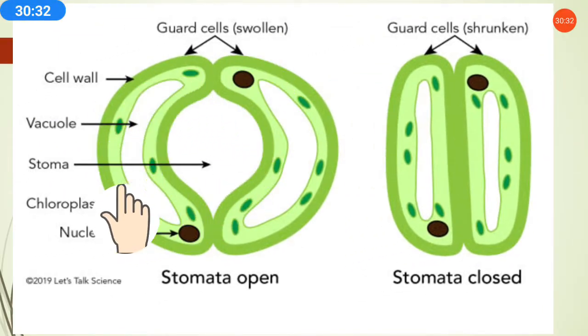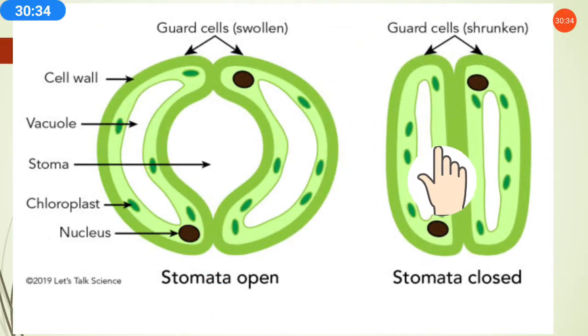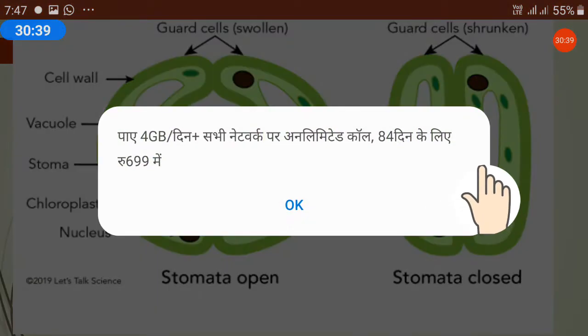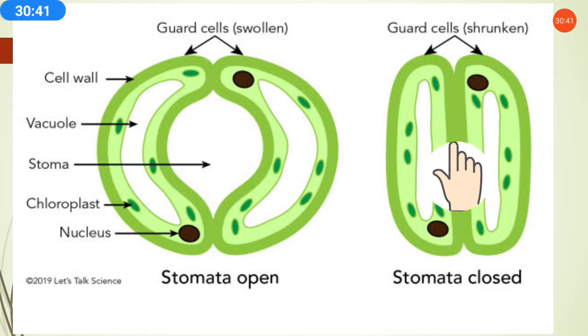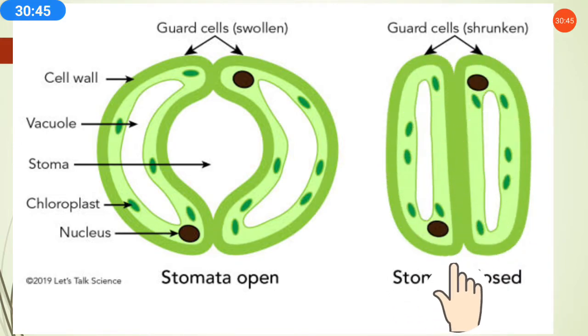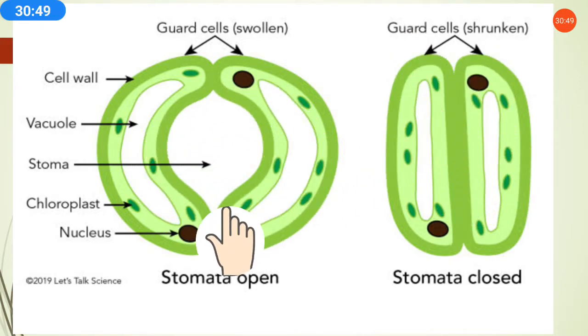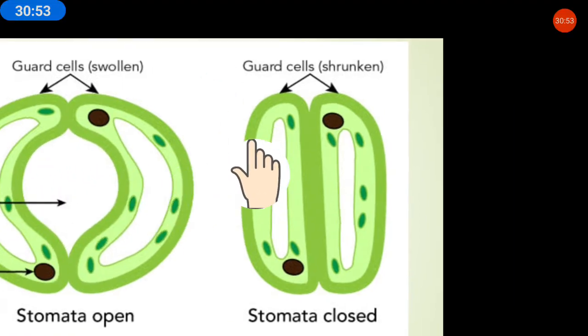And this is how it looks when stomata is open, and when these two guard cells shrink and come close, this is what? The stomata is closed. So when stomata is open, then only the photosynthesis process will be done.